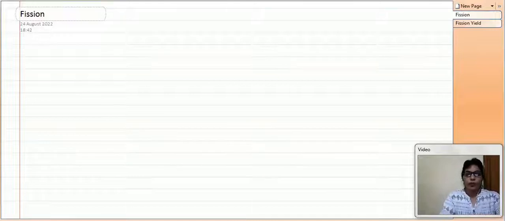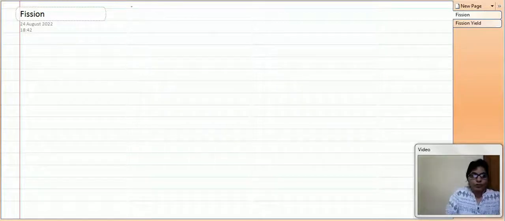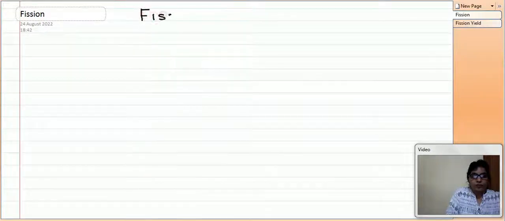So now our topic is fission and fusion. First put the heading: Fission.